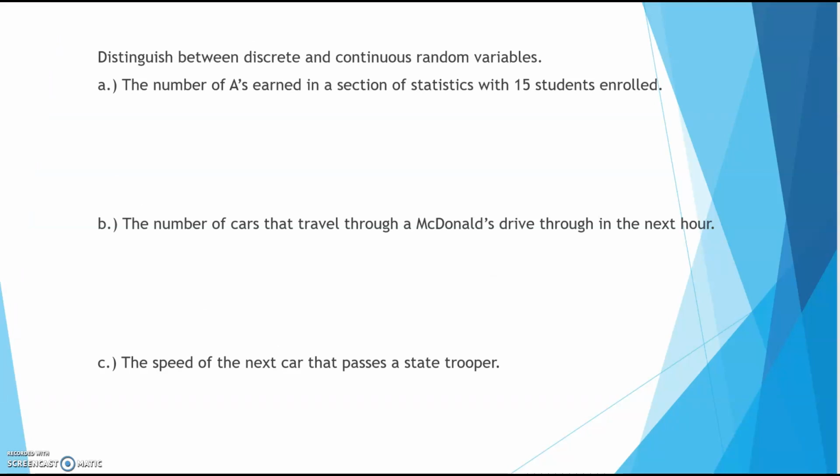We're going to distinguish between discrete and continuous for A through C here. So, the number of A's earned in a section of statistics with 15 students enrolled. Okay, well, I'm going to go ahead and show you all the possible values for X. With 15 people, nobody could have made an A, or everybody could have made an A, and everybody in between. So this could start at 0, go 1, 2, 3, 4, all the way up to 15. And since I'm able to count how many A's I have, this is discrete.